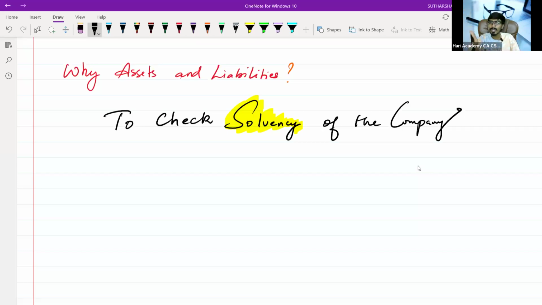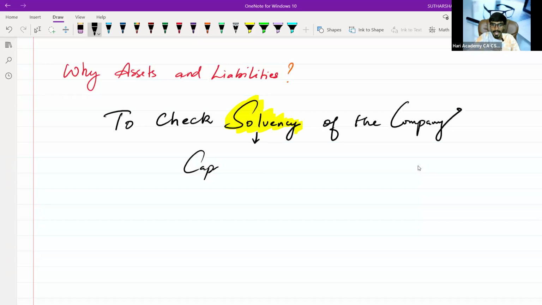In financial management, we will not talk about preparation of assets, preparation of liabilities, and all. Already they give everything. They will give you information. Now at that time, whether I can take that decision or not, you are going to check that. Now to check the solvency of the business, what is meant by solvency? That's my next question. What is meant by solvency?